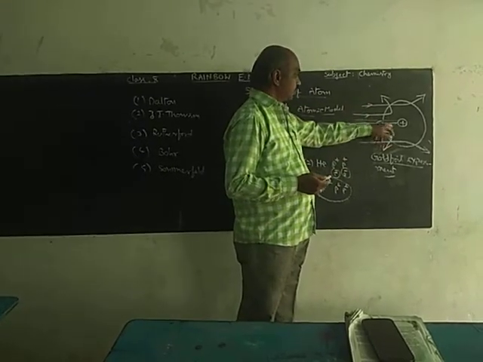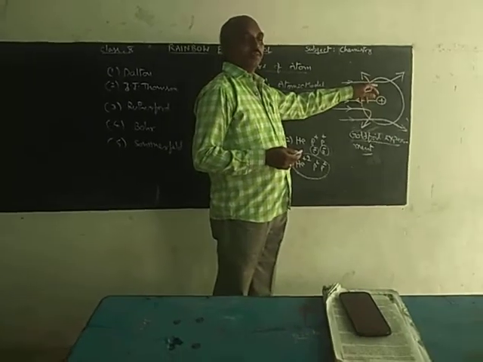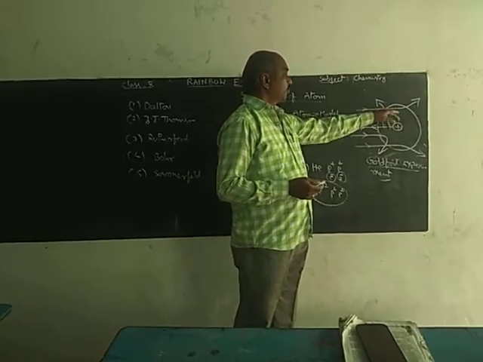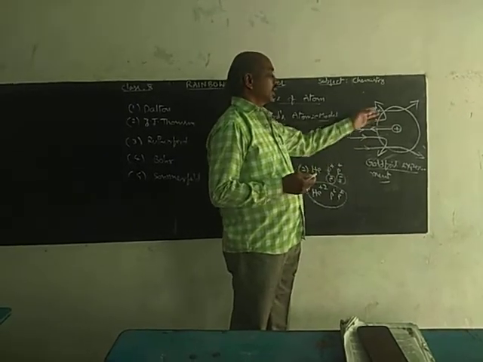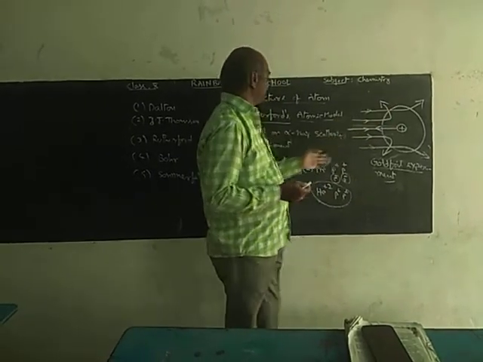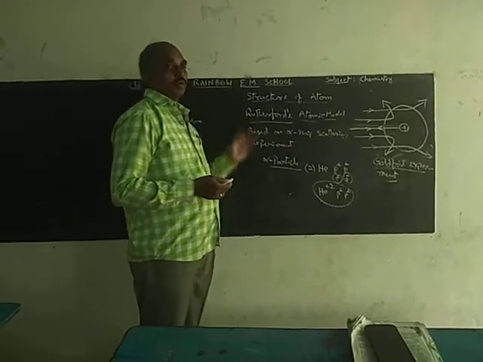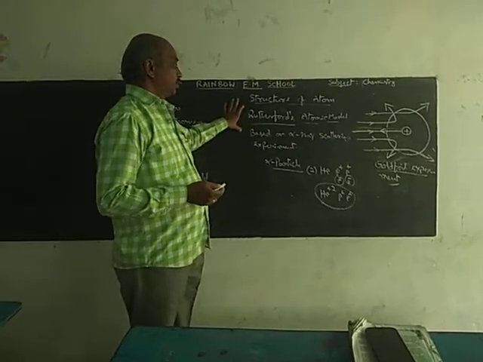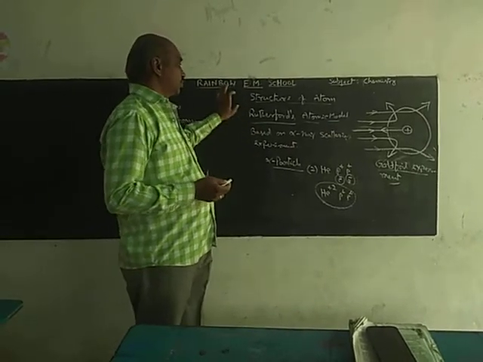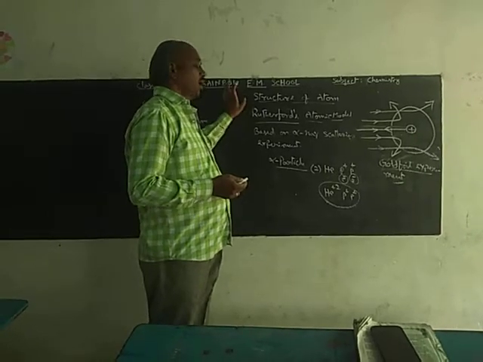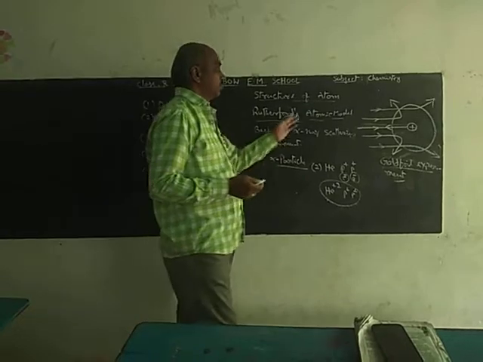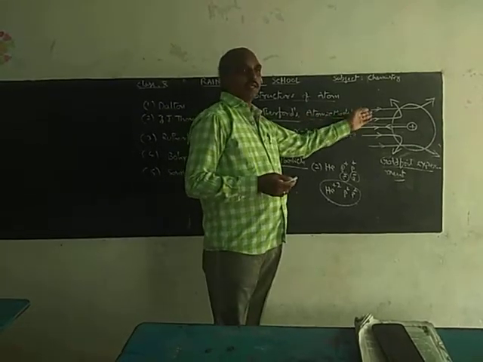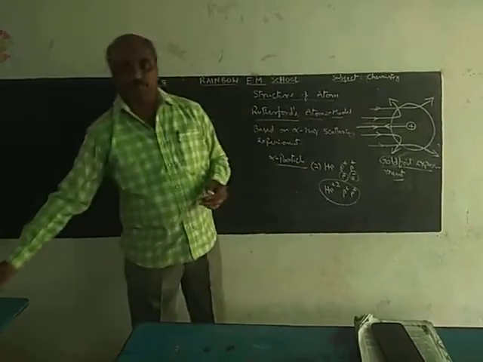Very close to the nucleus, more bending takes place. Far away from the nucleus, the bending is slight. Why did this happen? He explained it in the atomic model. First of all, Rutherford's atomic model is based on the alpha ray scattering experiment. He passed the alpha rays through the gold foil, and only then did he conduct the experiment.